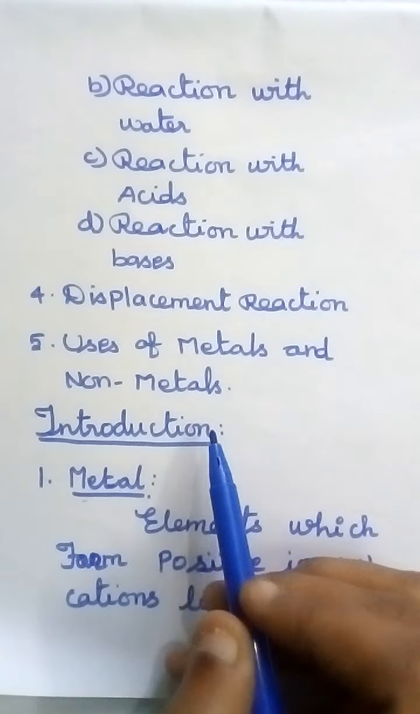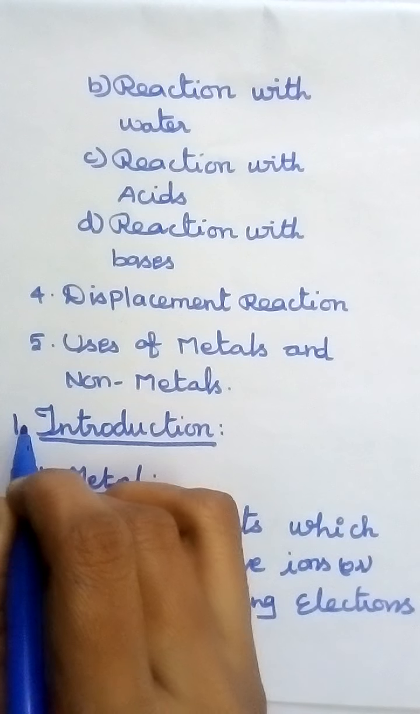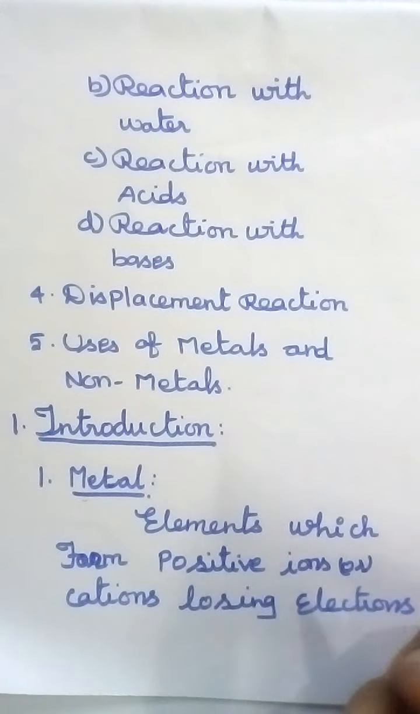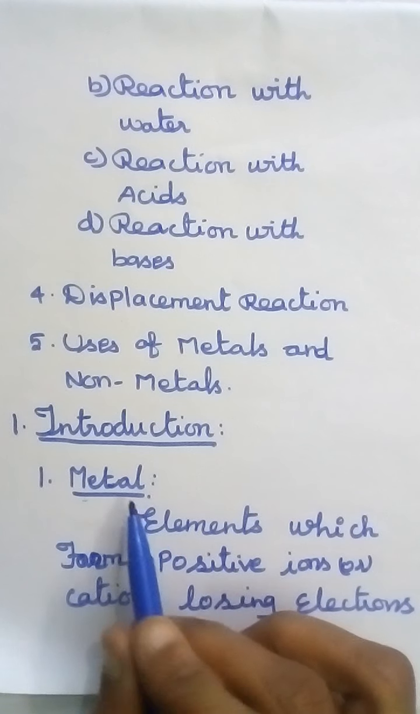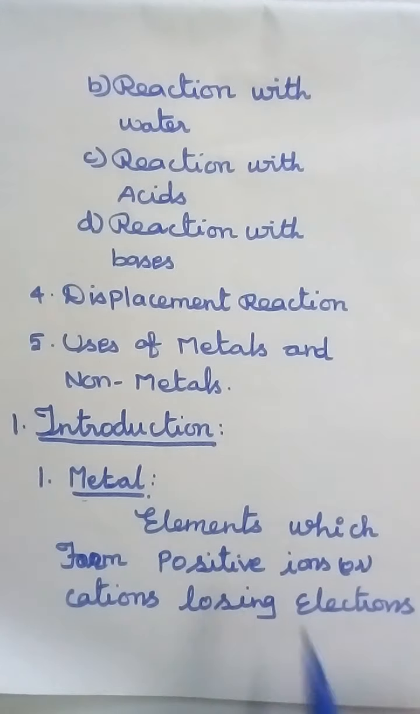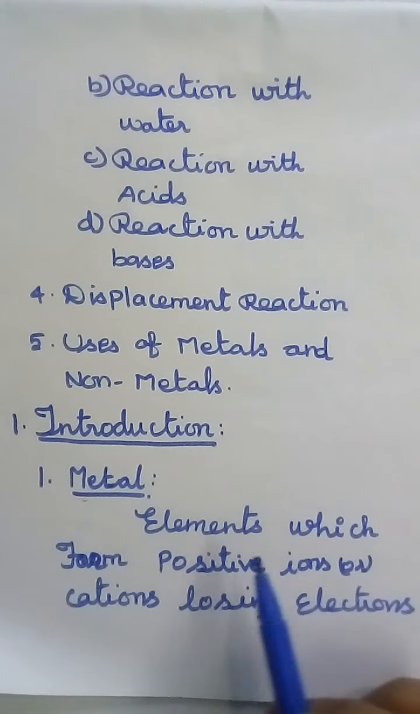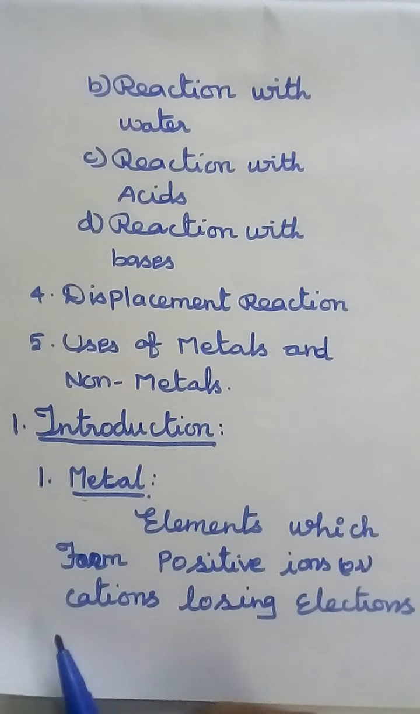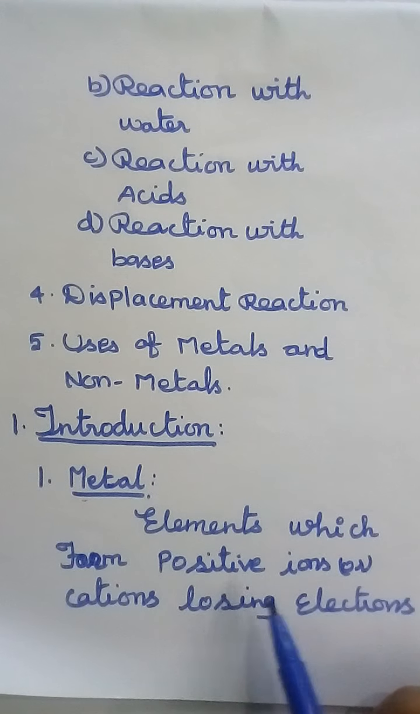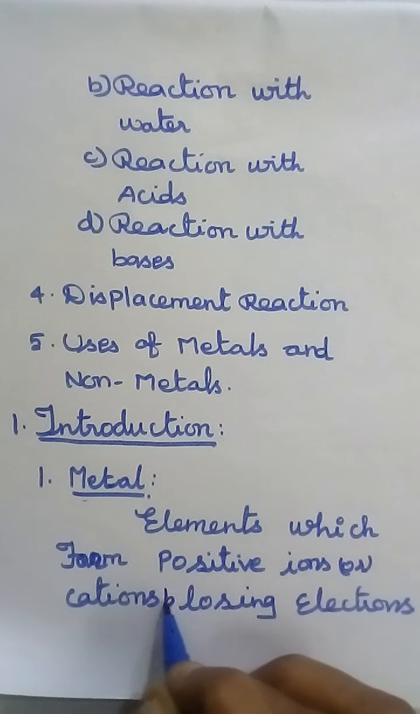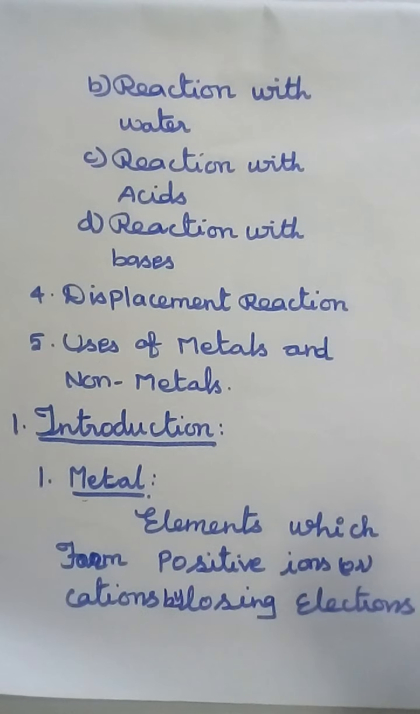First, introduction. First, what is meant by metal? Define metal. The metal is defined as the elements which form positive ions, that is, cations by losing electrons. This is known as a metal.